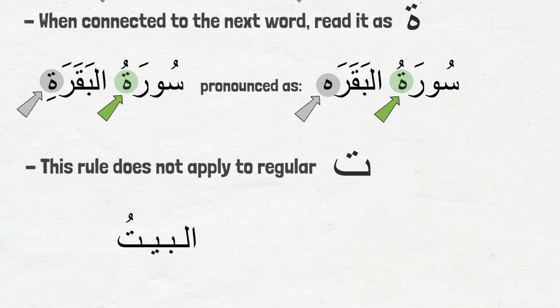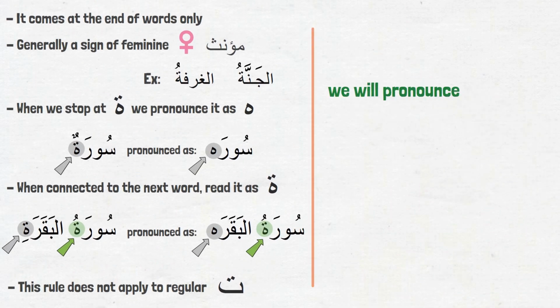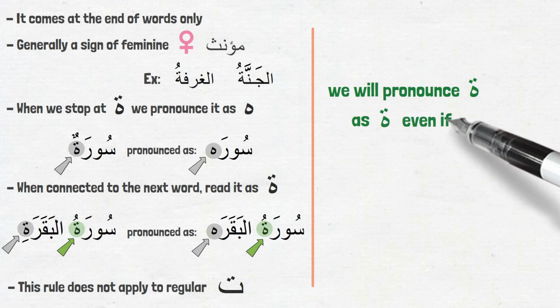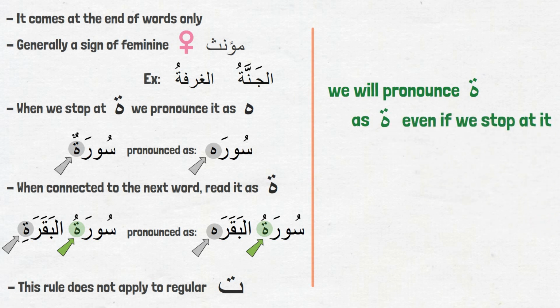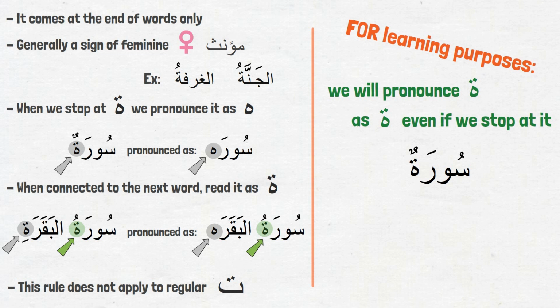We always read regular ta as ta no matter where it comes, and it is not a sign of mu'annath. Al-baytu is in fact mudhakkar ism. Now, that being said, we are going to keep pronouncing the ta marbuta as ta even if we stop at it, just so we fully understand how exactly words are ending. So, for just learning purposes, we will read surah as suratun, because we need to know why it is ending with tanween. Similarly, we will read Fatimah as Fatimatu, so we understand it is ending with dhamma, not tanween, okay?